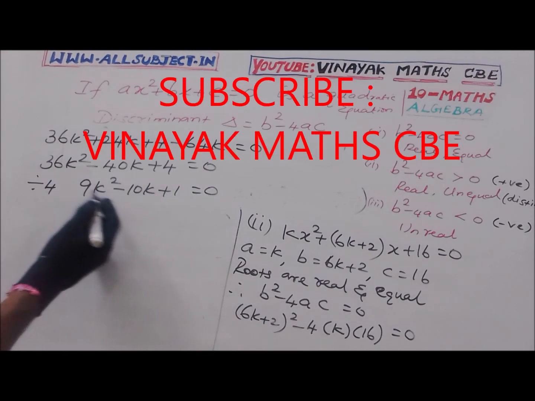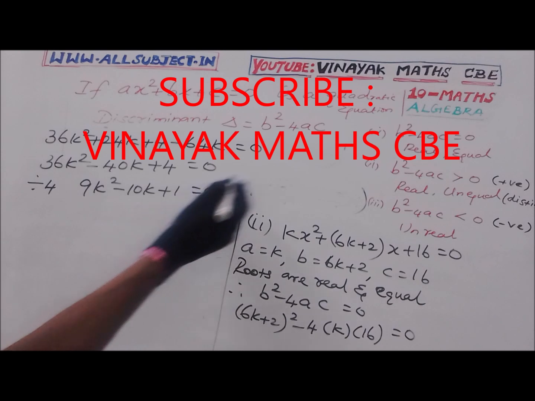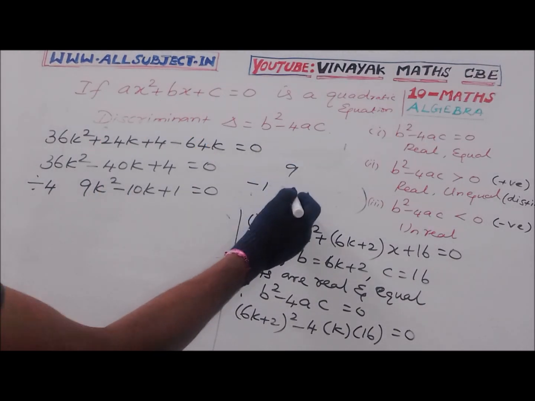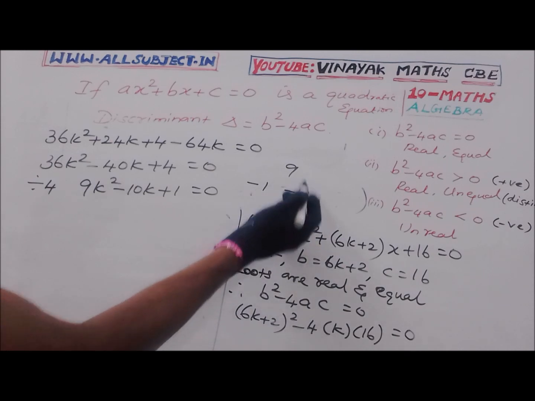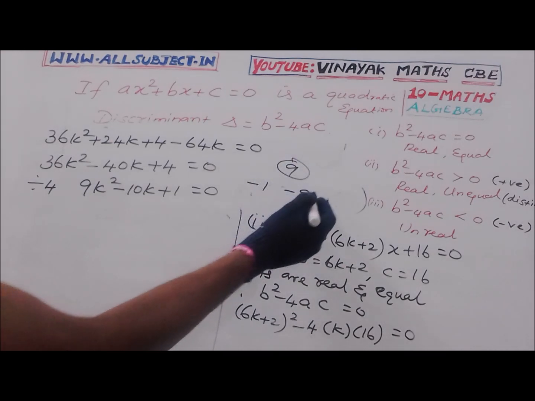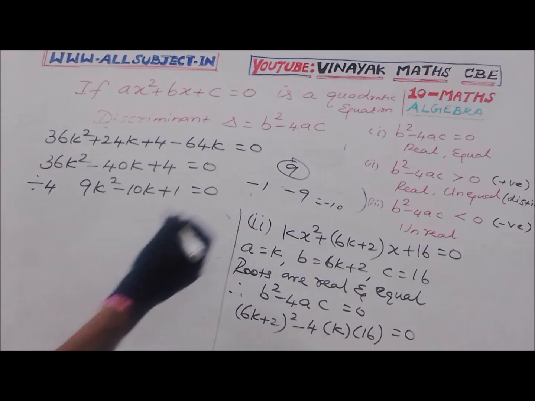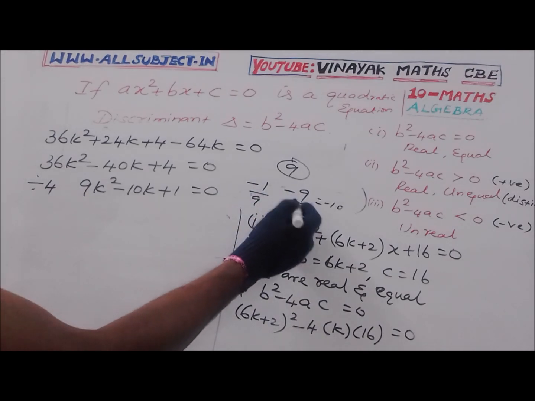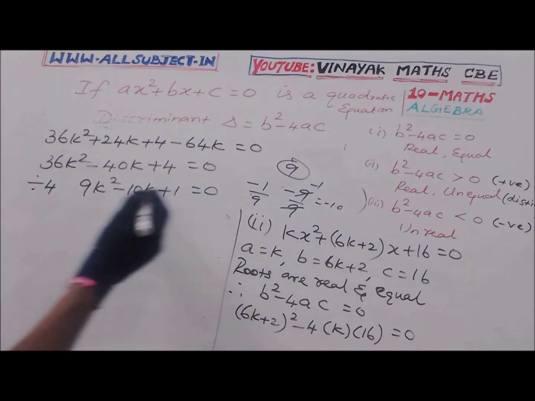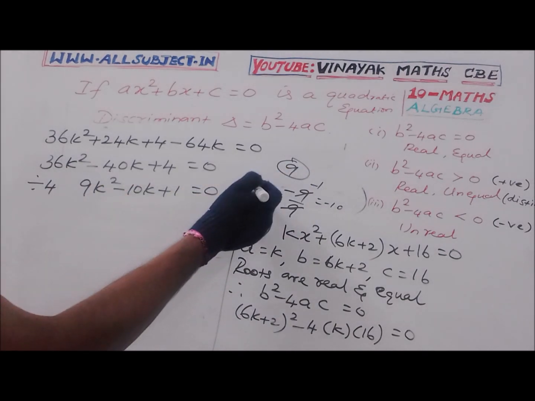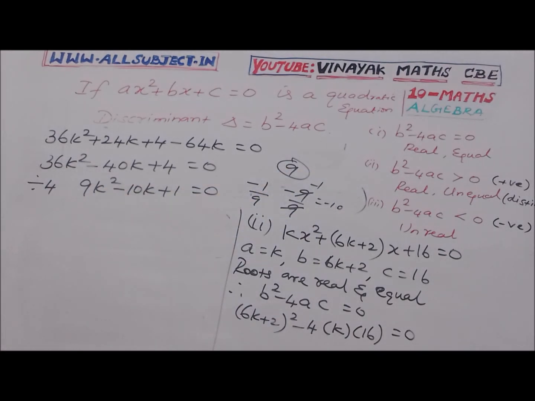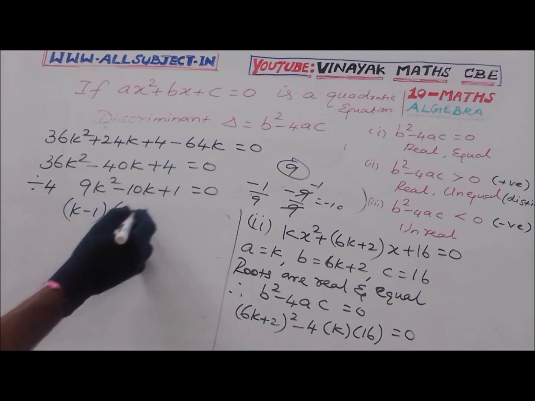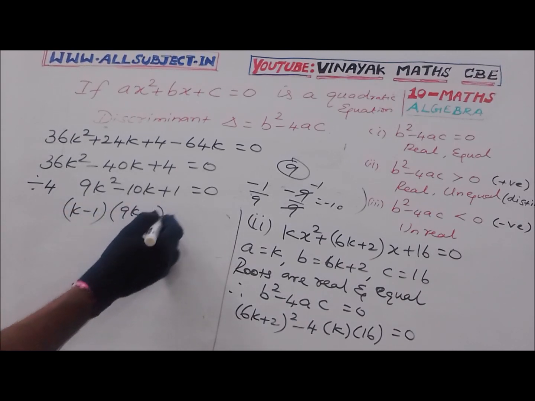Now factor it. When we multiply it will be 9, and when we add it will be minus 10. So minus 1 and minus 9. When we multiply we get plus 9, and when we add we get minus 10. So these are the numbers. We have 9 as the coefficient of k square, so dividing by 9 and cancelling, we have k minus 1 and k minus 1 by 9. So k minus 1 into 9k minus 1 equal to 0.